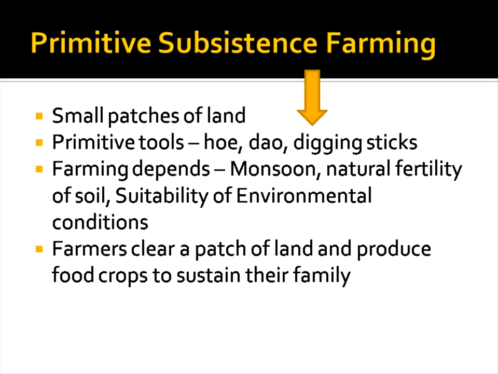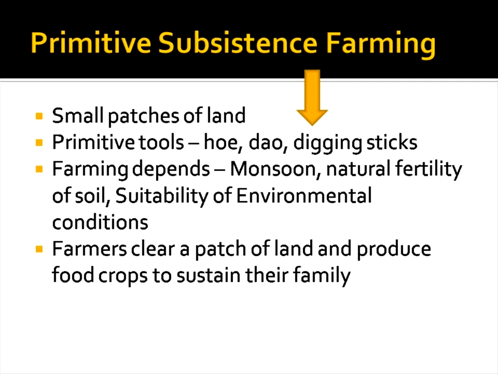Dao is a Chinese word, and the term means a bladed cutting tool for ploughing. In earlier days we used bullock cart ploughing, and nowadays we go completely mechanized, with the use of a tractor. You might have seen this in the field also.